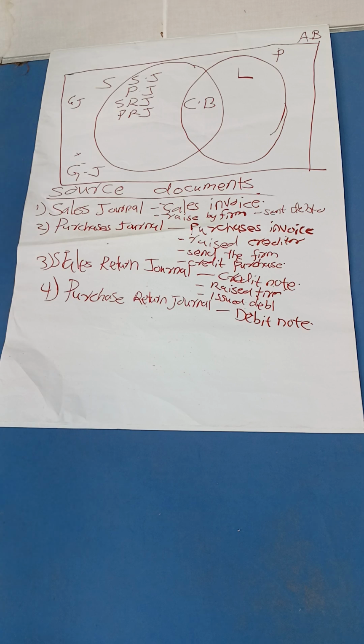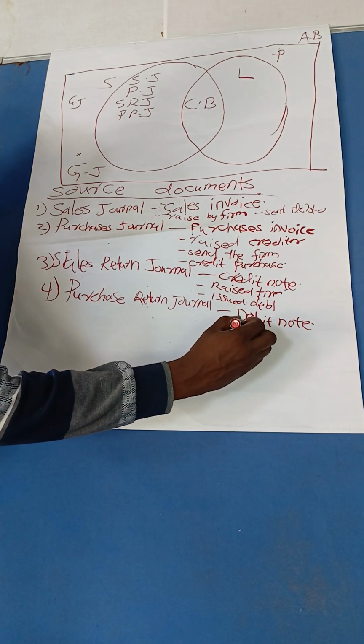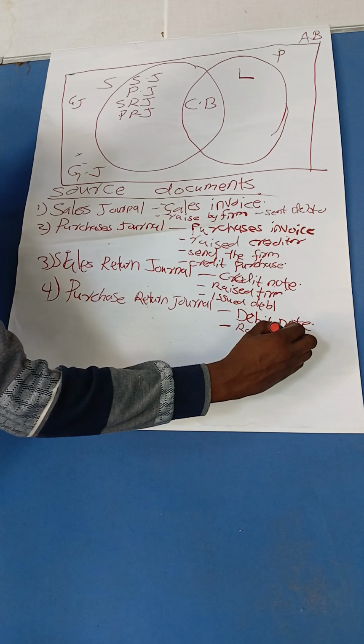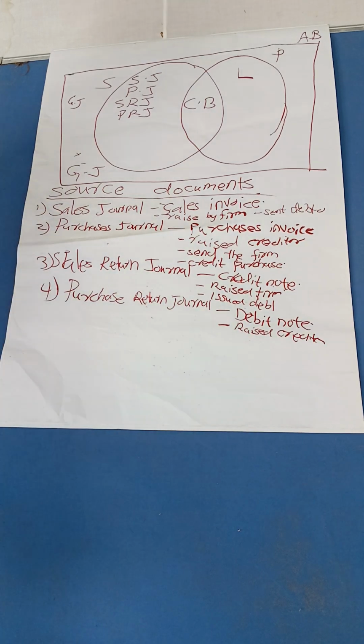Debit note. You can say in short, if somebody asks you, we have said it's the source document for the purchases return journal. It is raised by the creditor and issued to the firm when the firm returns some goods to the creditor. So when these goods are returned, the creditor will raise that note and issue it to the firm, when we return some goods due to one reason or another.